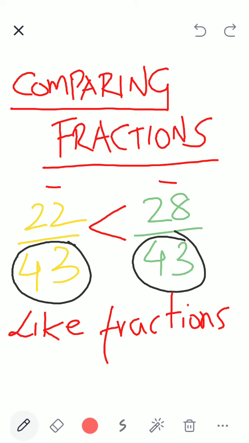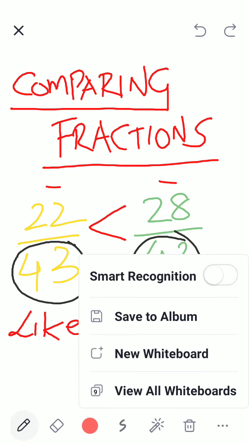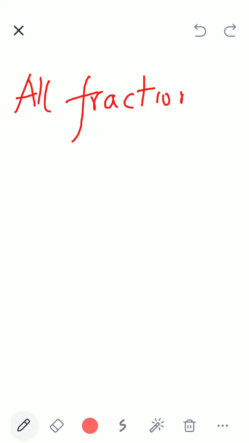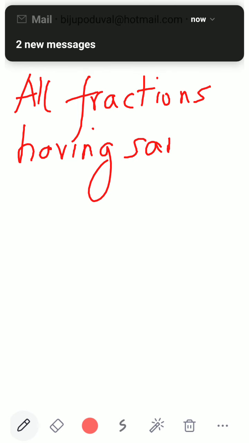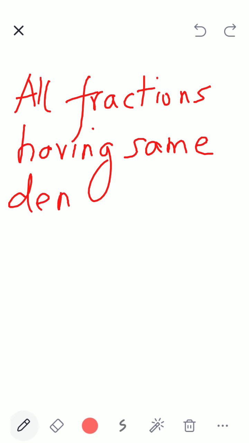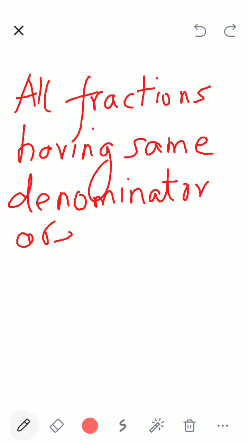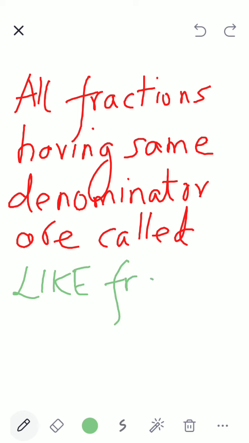Understood, children? Write down. All fractions having same denominator are called like fractions.